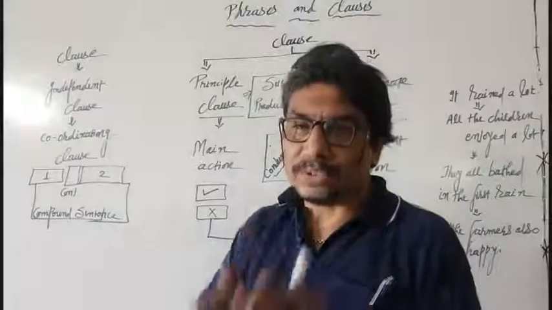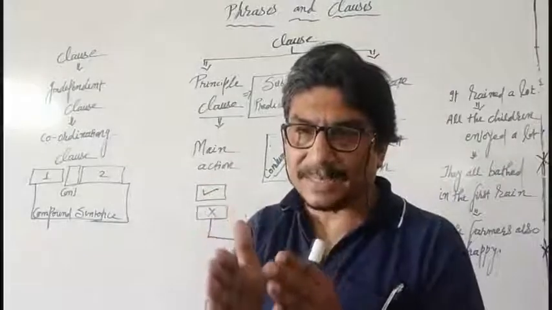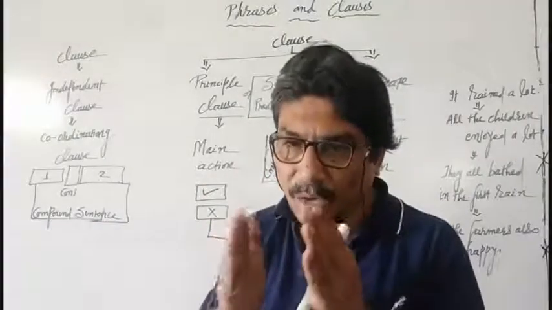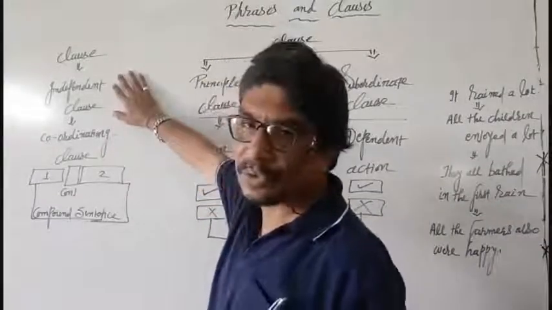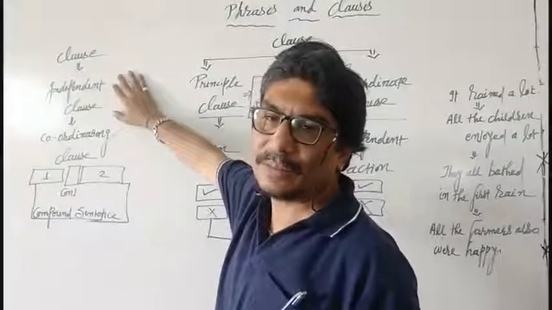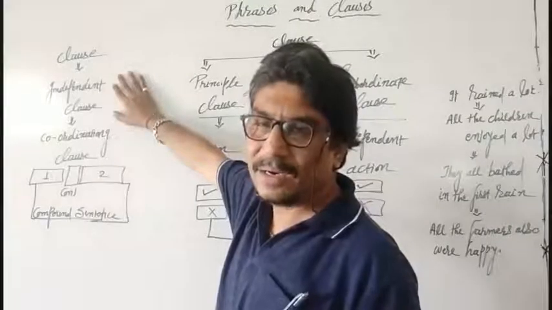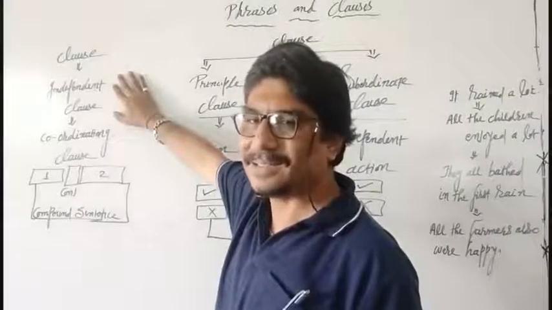Why is it so? Because this is the basic fundamental characteristic of a coordinating clause, an independent clause. That will be always with only and only a compound sentence.